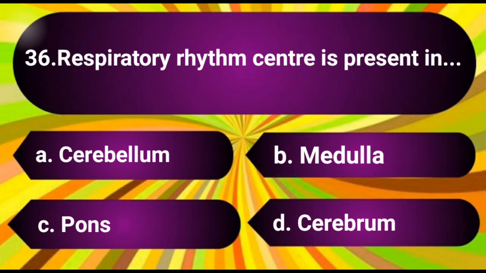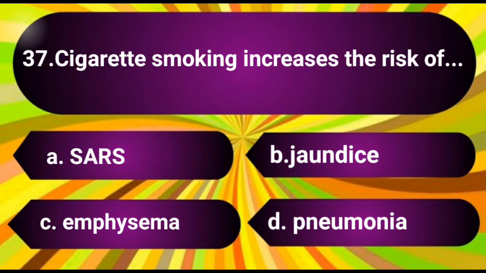Question number 36. Respiratory rhythm center is present in. The options are A. Cerebellum, B. Medulla, C. Pons, D. Cerebrum. The answer is B. Medulla.